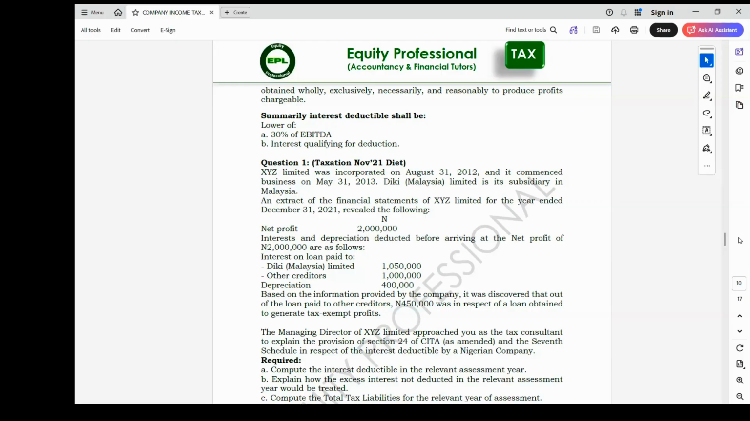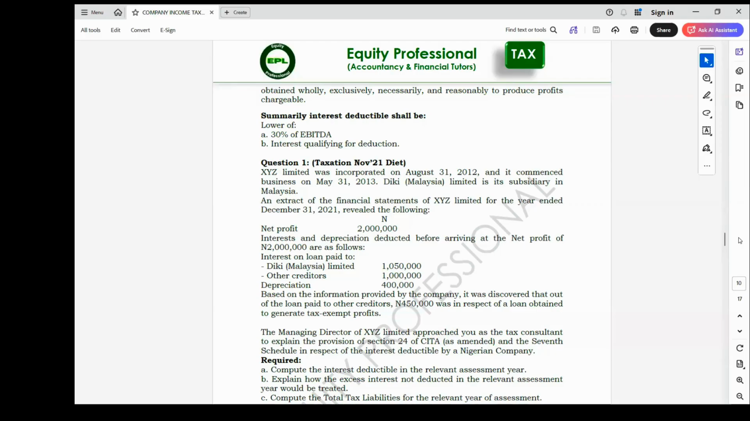The managing director of SYZ approached you as the tax consultant to explain the provision of section 24 of CETA as amended and the 7th schedule in respect of the interest deductible by a Nigerian company. Required: compute the interest deductible in the relevant assessment year. Explain how the excess interest not deducted in the relevant assessment year will be treated. Then compute the total tax liability for the relevant year of assessment.